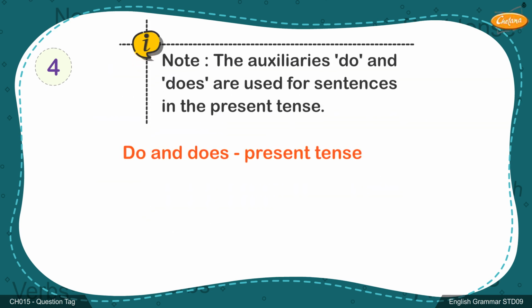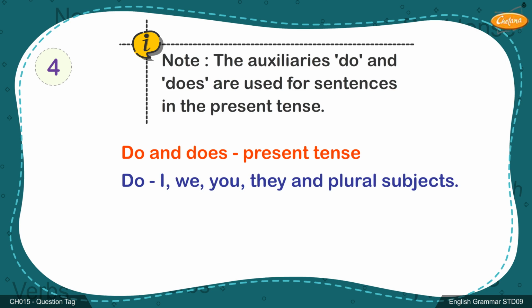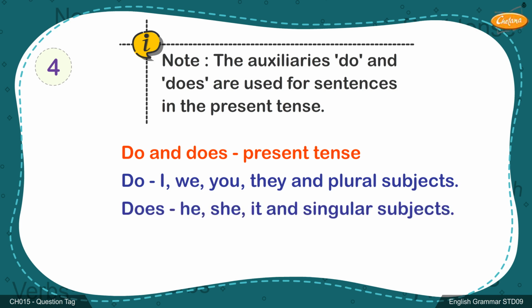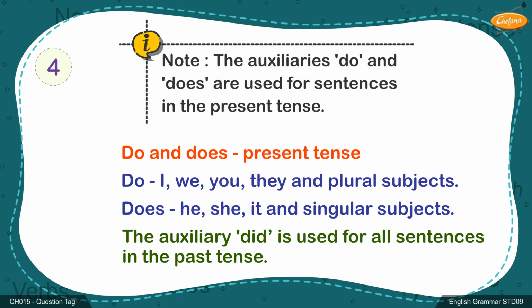Note, the auxiliaries do and does are used for sentences in the present tense. Do is used with the subjects I, we, you, they, and all plural subjects. The auxiliary does is used with he, she, it, and all singular subjects. The auxiliary did is used for all sentences in the past tense.